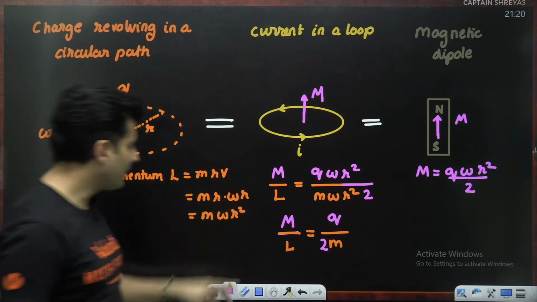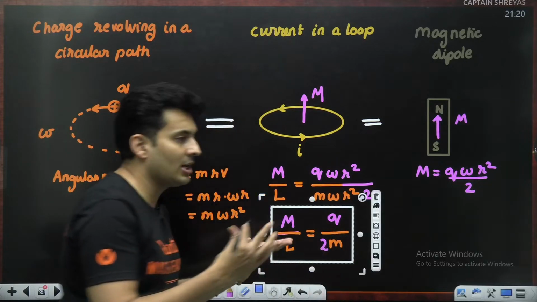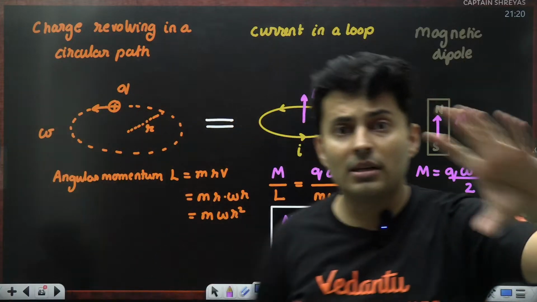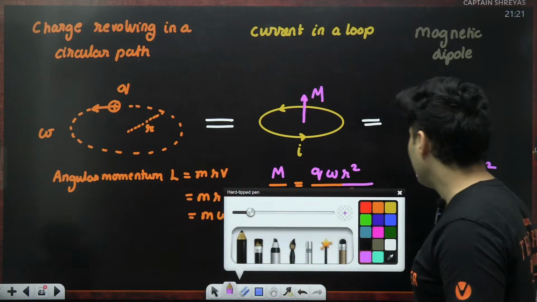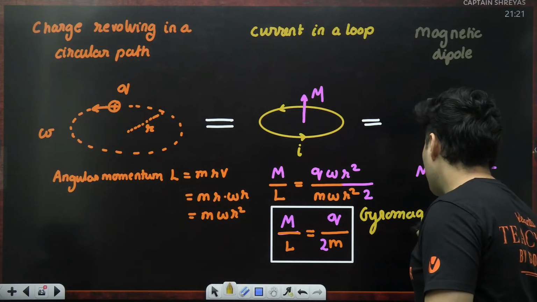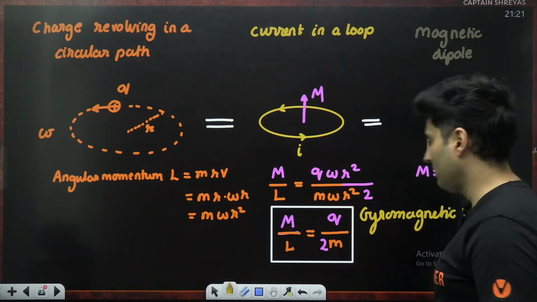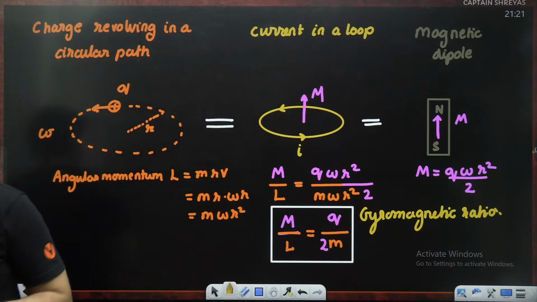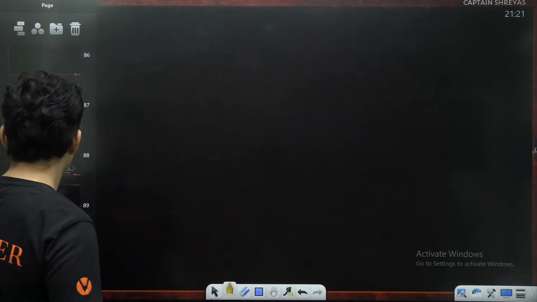This ratio which you are seeing right over here is not just for a charged particle, but it is found to be the same for even big bodies, even spheres, cubes, anything. This ratio is basically called the gyromagnetic ratio. Very important concept. Magnetic moment by angular momentum is q divided by 2m. Now you'll be like, sir, where do I use this?